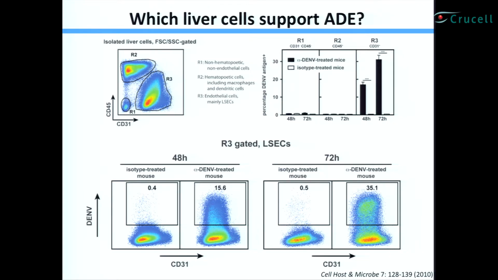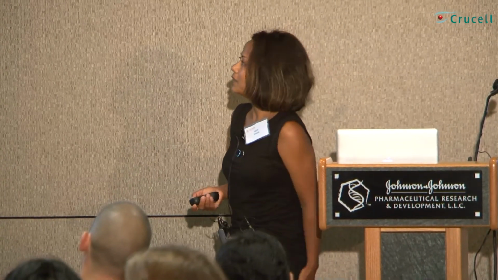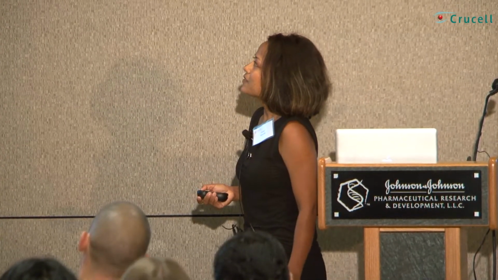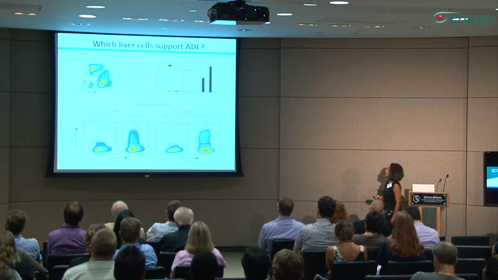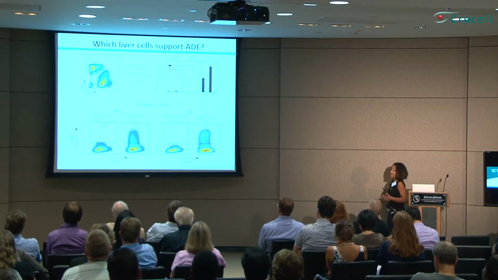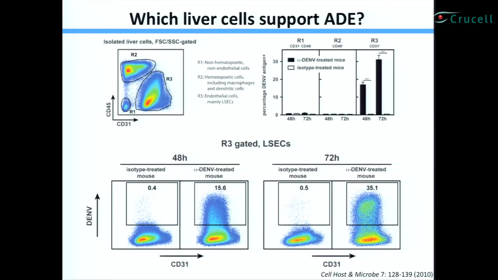We wanted to explore another big key question in the field: who really are these cell types that are supporting ADE infection of dengue? Remember, liver is our major tissue, so we wanted to answer this question by performing flow cytometric analysis. We isolated the liver cells and stained them for CD31, which is an endothelial cell marker, and CD45, which is a hematopoietic marker. And based on almost 50 years of literature, we expected these dengue antigen expressing cells to be in the R2 gate, which are the macrophages and dendritic cells in the liver.